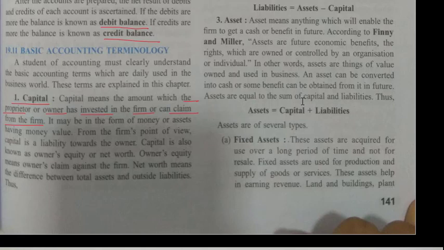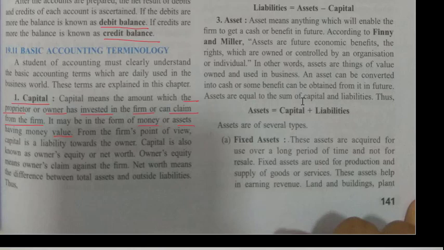Or can claim means as the owner has invested this amount in the business, he can ask to repay. It may be in the form of money or assets. So this capital is not in the form of money only, it can also be in the form of assets having money value. Suppose I started a business and I used my personal computer in the business, so that personal computer which I am using in my business will be capital.